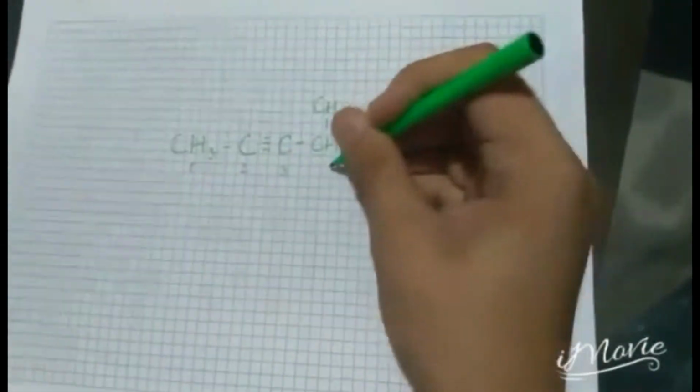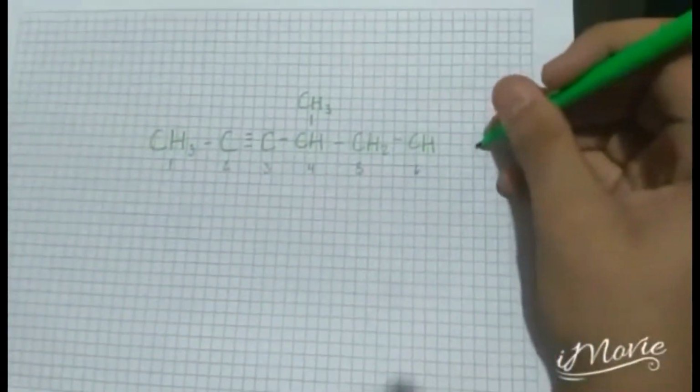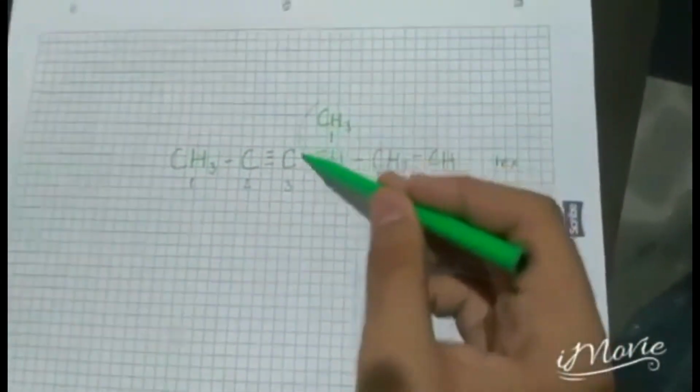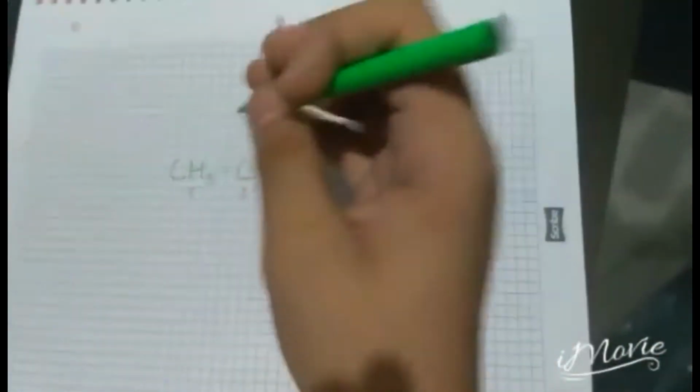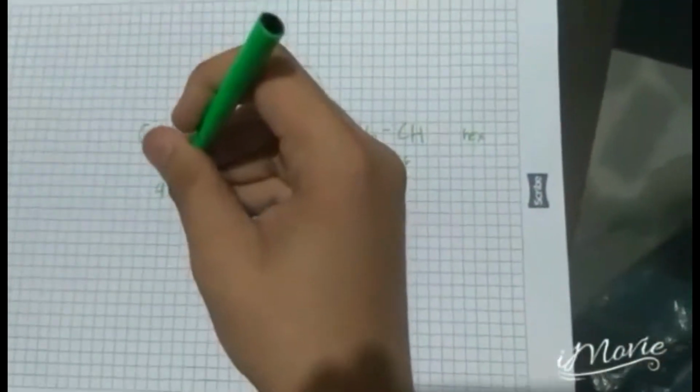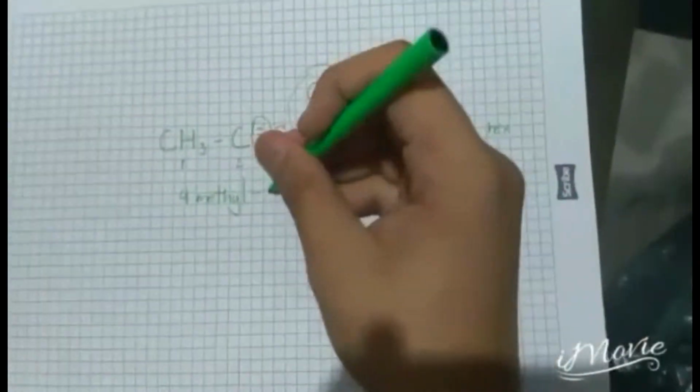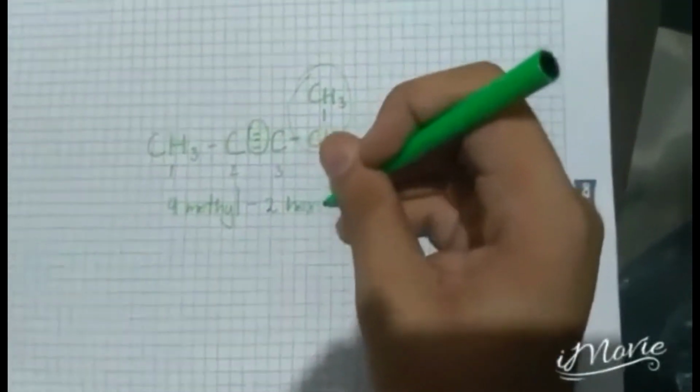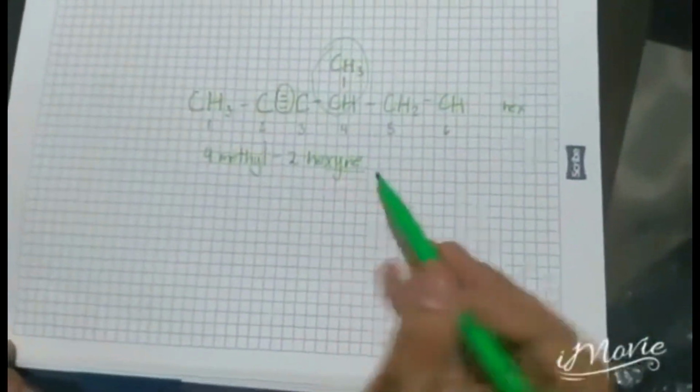Next, the next step is to write a numeration in every hydrocarbon. So we can see that in row number 4, we have a methyl, and we have to write it first and then the triple bond in the second column. And because there are 6 carbons, it's "hex", and with the suffix of the alkyne, it converts into hexyne.